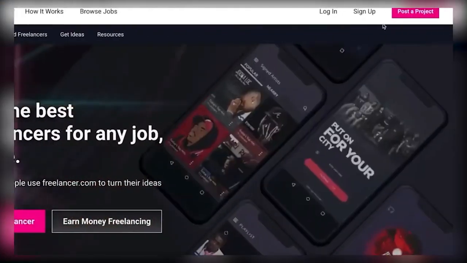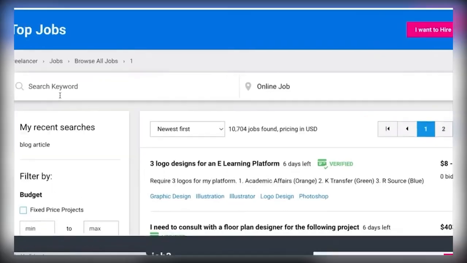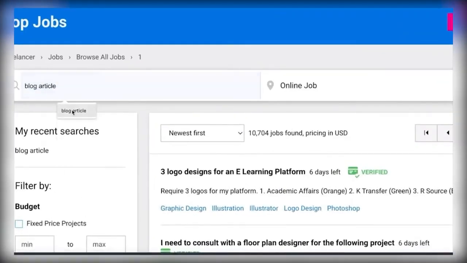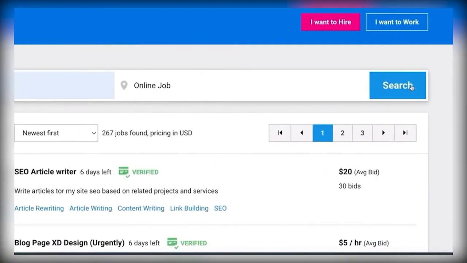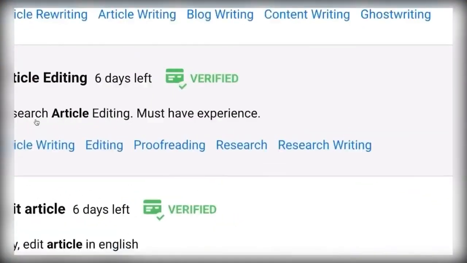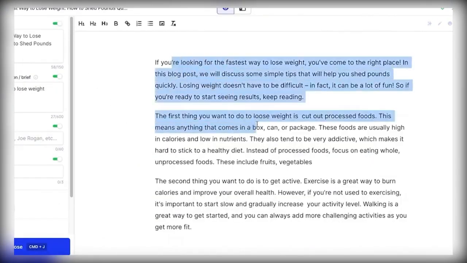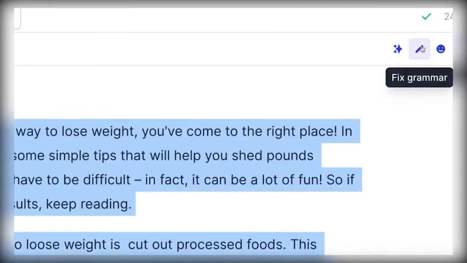The second website that you can apply for is called Freelancer.com. Again, the same thing. Sign up for a free account and browse through the jobs. You're going to look for blog articles by clicking on Search, and it's going to show you all the blog article job listings. By the way, if you want to do article editing, you can also do that with Jasper.ai. So go ahead and start making some extra money today.